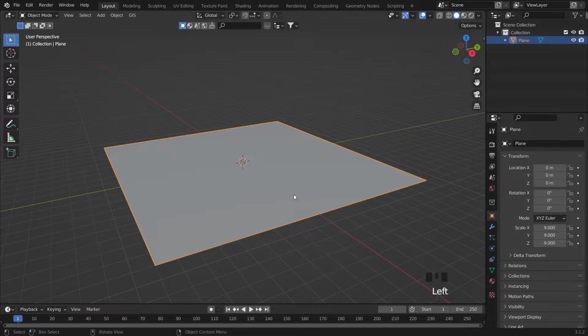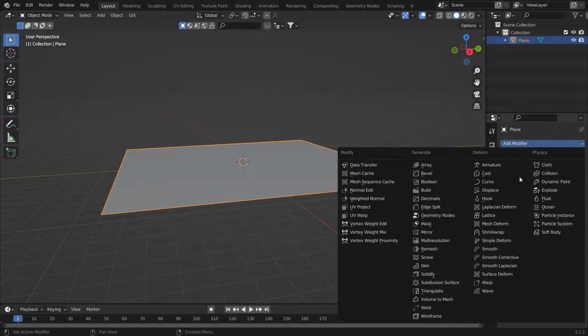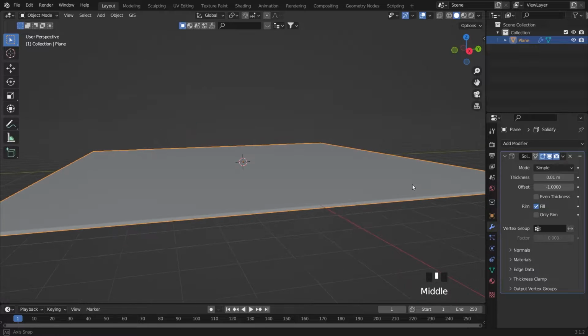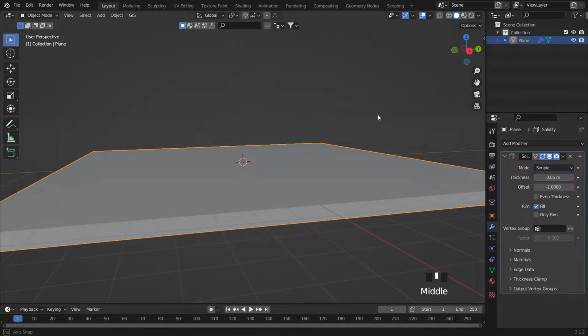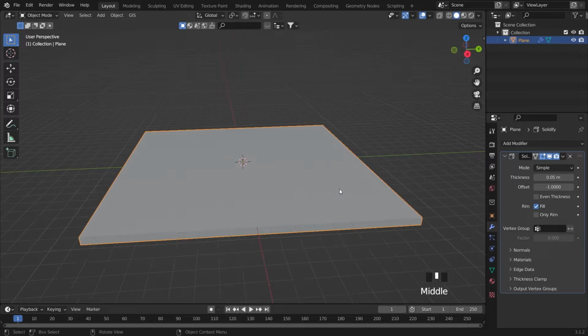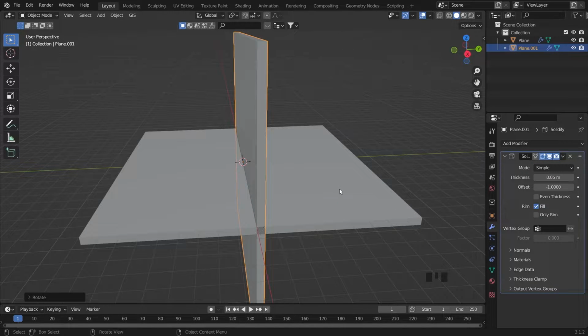Just click this pen here, then go to modifier and add some solidify. Just make it 5 like this. 5 is enough, and then just duplicate. Shift D, then just click R X 90, 9 and 0.